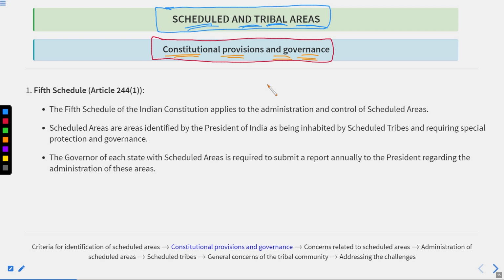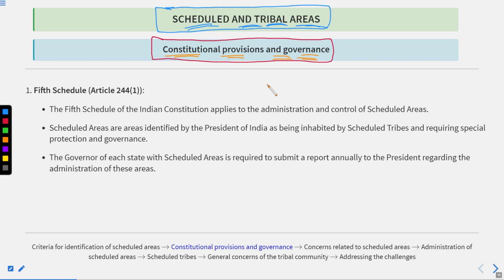For example, if we take the previous example where we had the 10 areas, out of those 10 areas we found 7 areas are the normal areas, having the normal population. 3 areas were the areas where the population percentage was more than 50%. That is what we have seen.